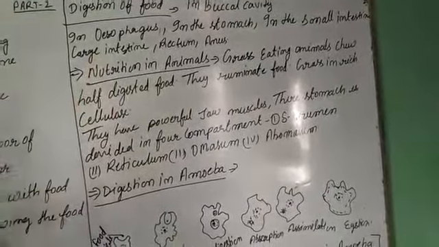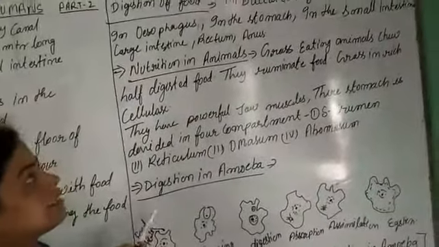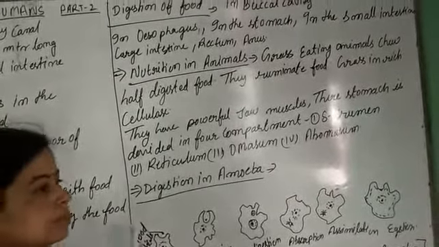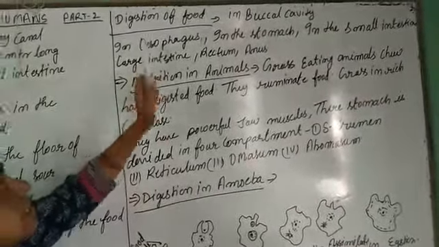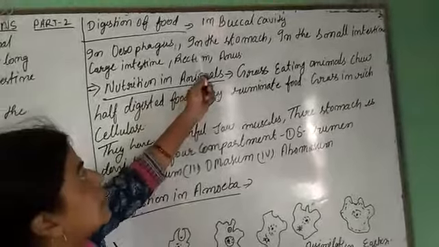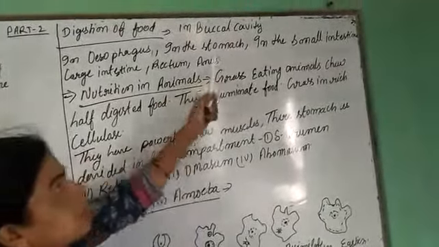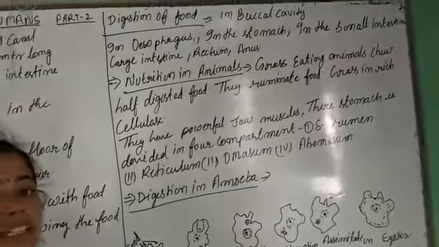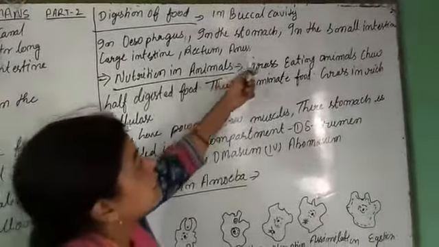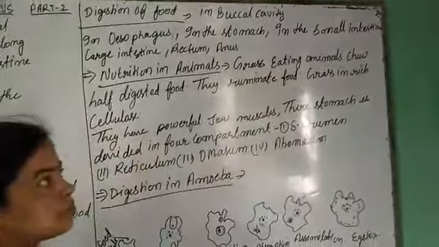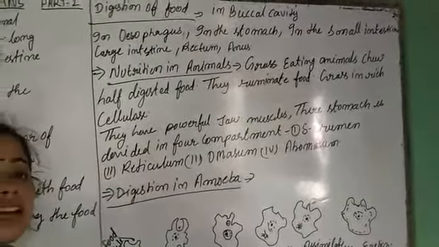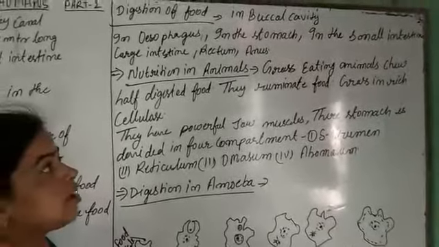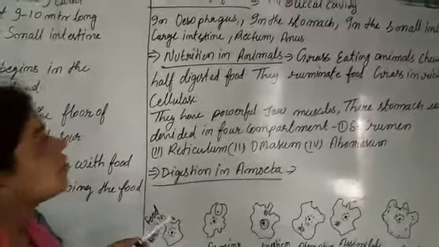The esophagus is the food pipe. When food passes from the mouth, it goes into the esophagus. After that, it goes into the stomach. The stomach is a J-like structure. Food is broken down in the stomach, and after that it goes into the small intestine. This is the full process of digestion of food.